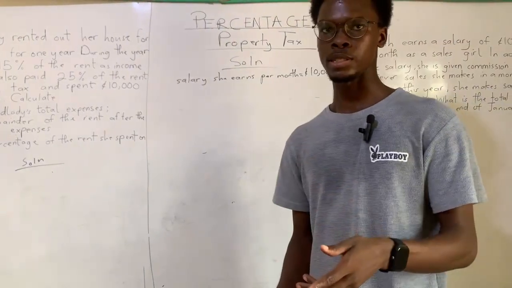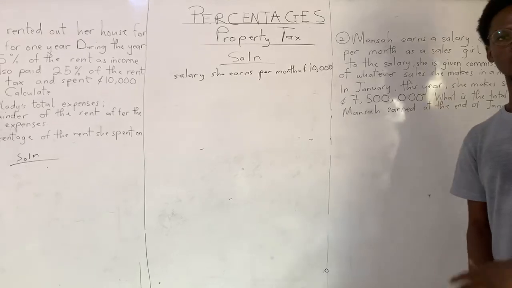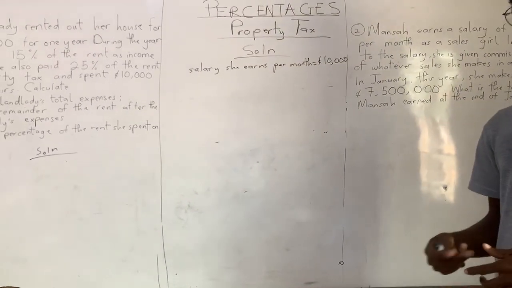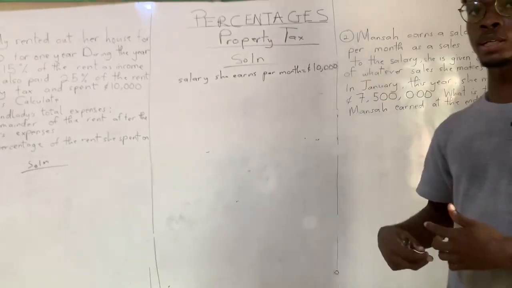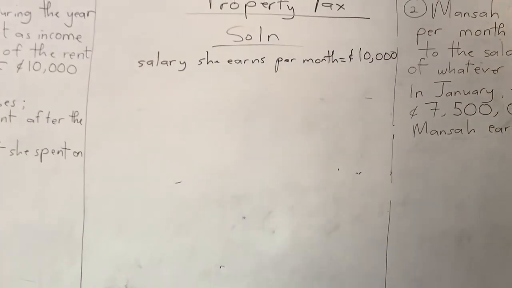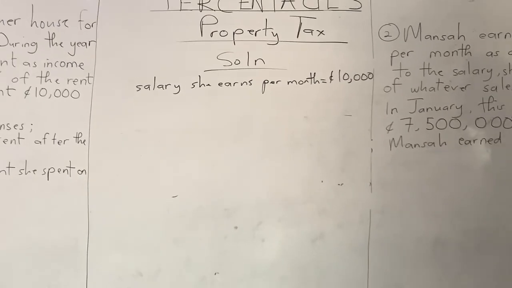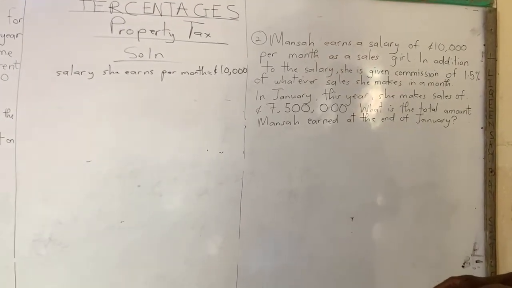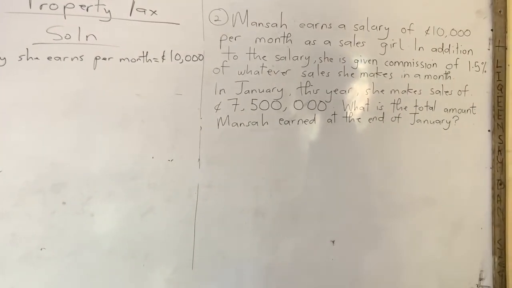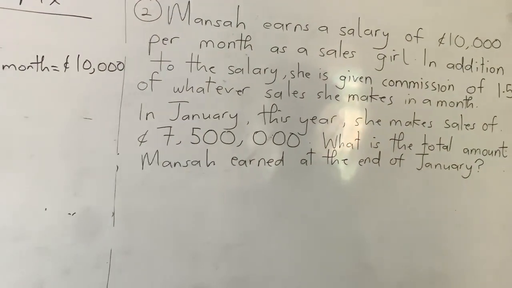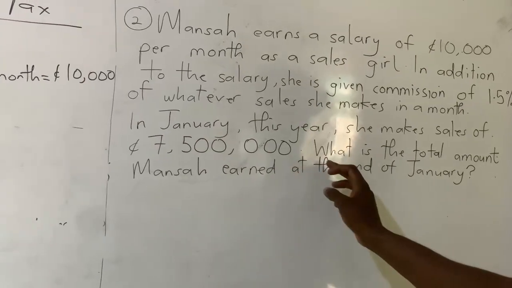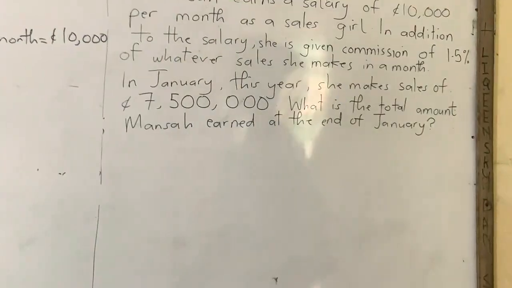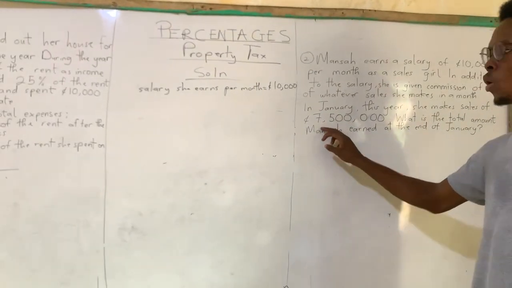I pay you 10,000 cedis every month, regardless of whatever happens, right? Then after that money I'm paying you, if you're able to bring people to buy my products, I'm going to give you a commission of 1.5% on whatever sales you make for that particular month. Okay. So what does this mean? In January, she makes sales of 7,500,000 cedis. It means I'm going to give her a commission of 1.5% of this money.